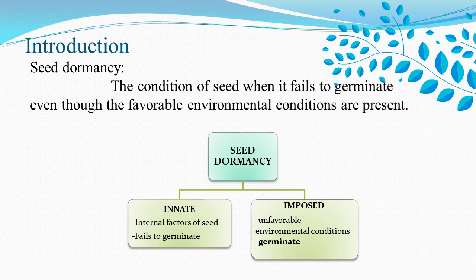Dormancy is simply considered a block to germination, in which an intact viable seed remains ungerminated even though favorable environmental conditions are present. Are you getting that? Seed dormancy is simply a break or restriction to seed germination.